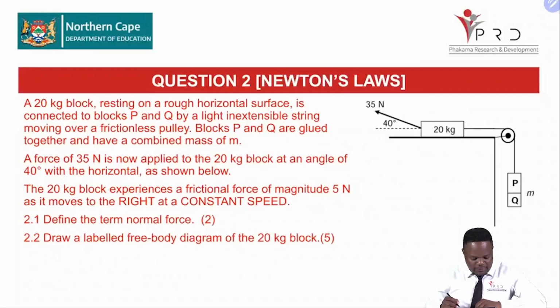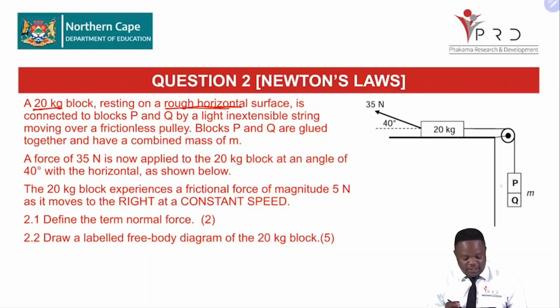Now, a 20 kilogram block resting on a rough horizontal surface. Something is telling us it's rough, therefore there is friction. And it's a 20 kilogram block, is connected to blocks P and Q by a light inextensible string, so it cannot stretch, moving over a frictionless pulley. We can see the diagram there. Blocks P and Q are actually glued together, having a combined mass of M. Everything you can see there on the sketch.